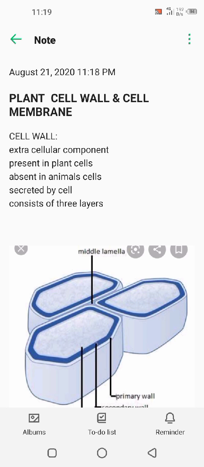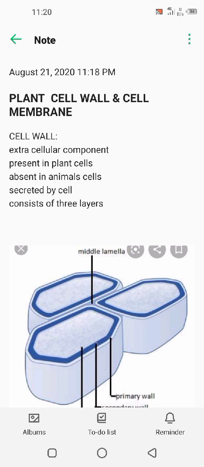Basically, what is cell wall? Many cells have an extracellular component that is formed exterior to the membrane, which is called cell wall. Cell wall is present in only plant cells, prokaryotes and fungi. Prokaryotes means which do not have proper nucleus. But animal cells do not have cell wall. Why? Because of their locomotor mode of life.